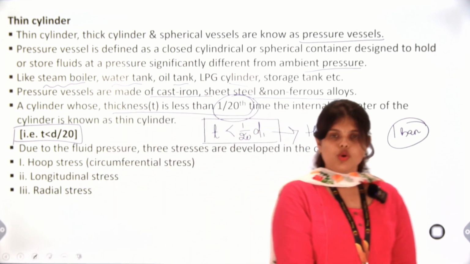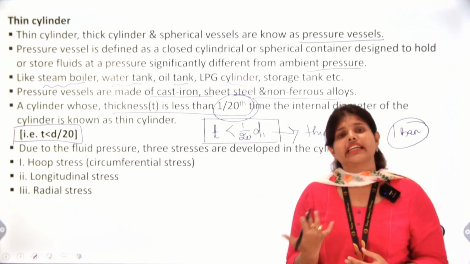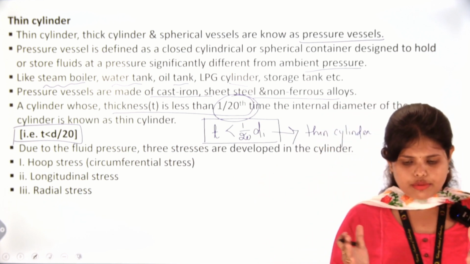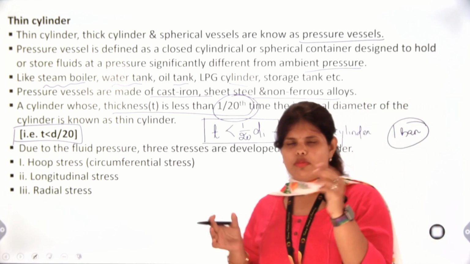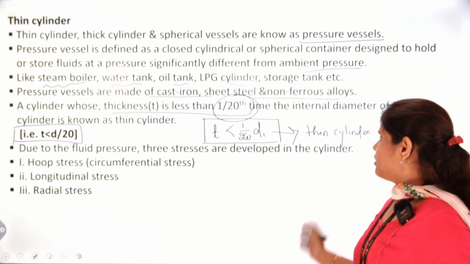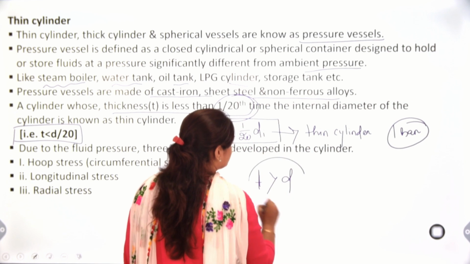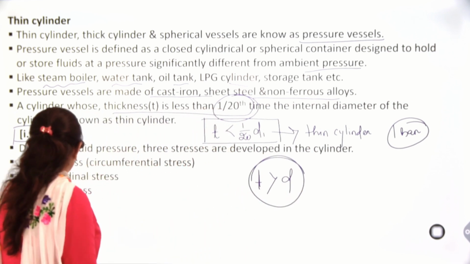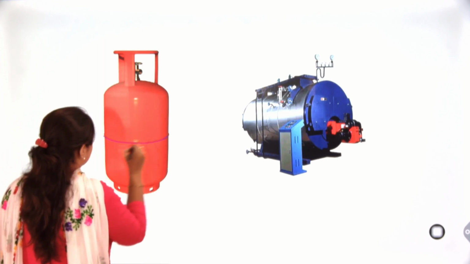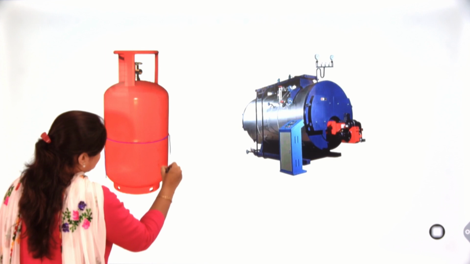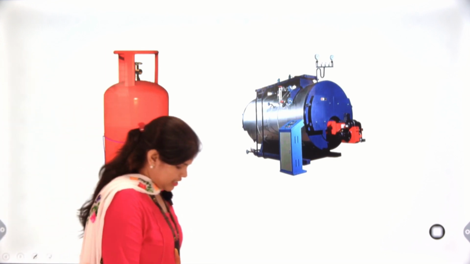Next, you can ask why we need a thin cylinder. We could use a metallic cylinder with so much thickness of metal, greater than the diameter. Here is our thin cylinder. Why is it called a thin cylinder?